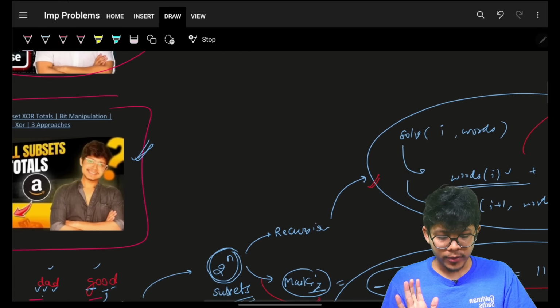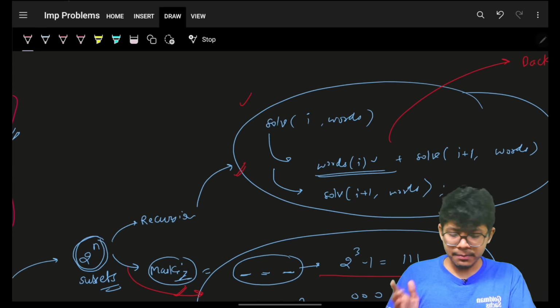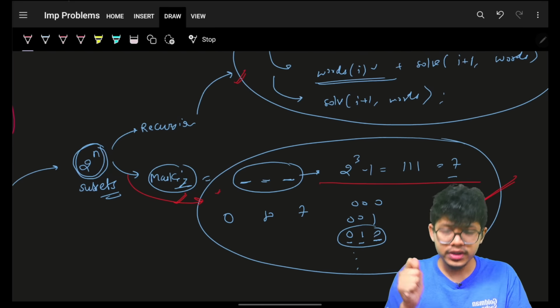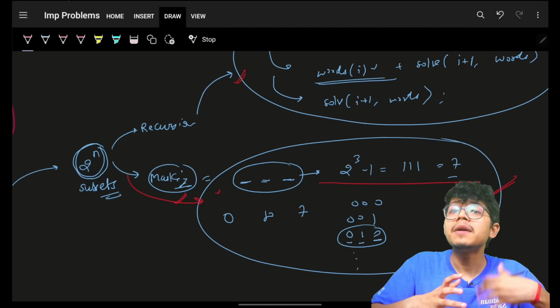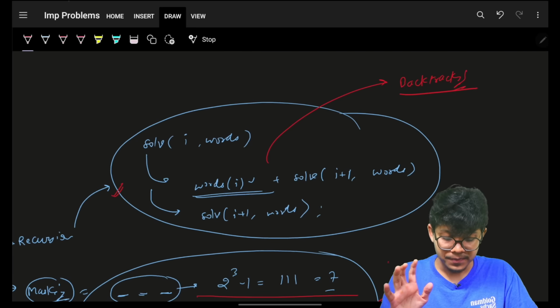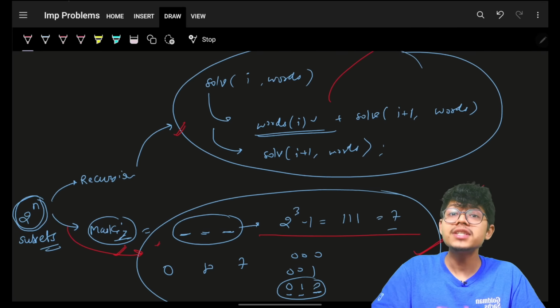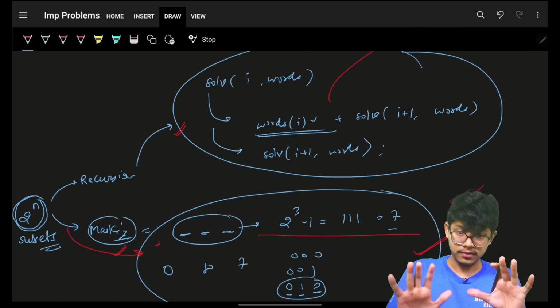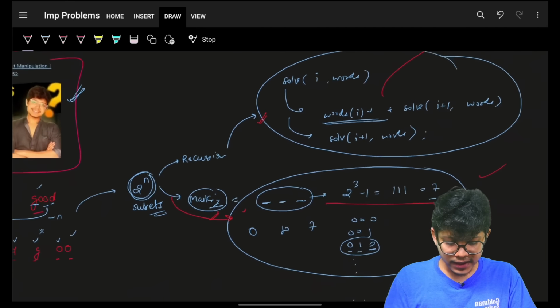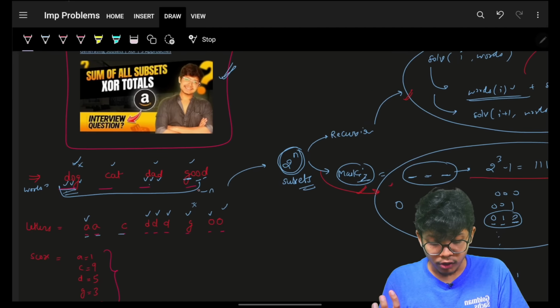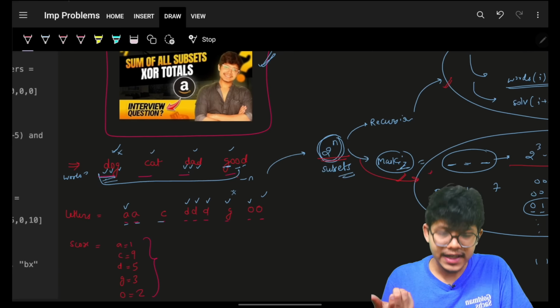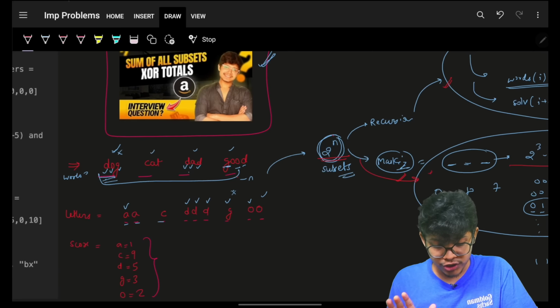Cool. Now, coming back, people might think recursion is easy, but the more you go into the masking stuff, the more you will get familiar with it. Again, I'll show you both approaches, but I'm still telling you how much importance everything gives you. Now, coming back, we know that we have to generate all these subsets. It will take 2 to the n time to generate all these subsets.